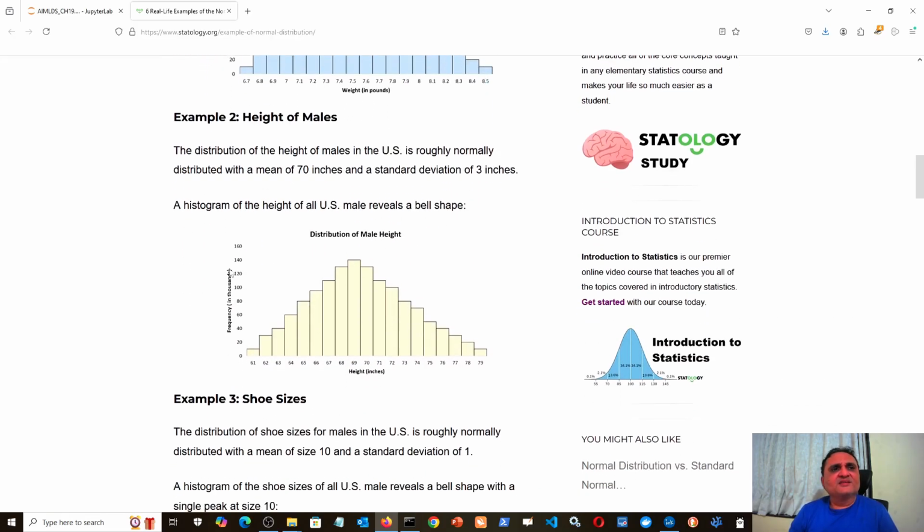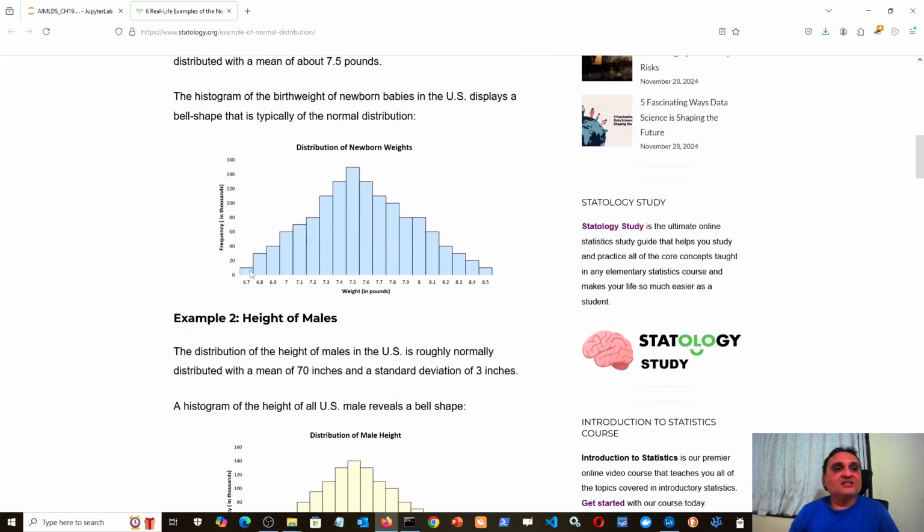Then heights of males. It is seen that if you gather maybe more than 100 or 200 males, then their heights vary this way. Some are extremely short, some are extremely tall. This is height in inches. So here 61 inches means short, 79 inches means very tall, but there will be very few of them, and this is the count or frequency. So there will be very few people with this short height, and similarly very few people with 79 inches. 79 inches means 6 feet 7 inches. But the majority of people will have moderate height, 69 inches. 69 inches means 5 feet 9 inches. So the largest count, 140, is seen for 5 feet 9 inches.